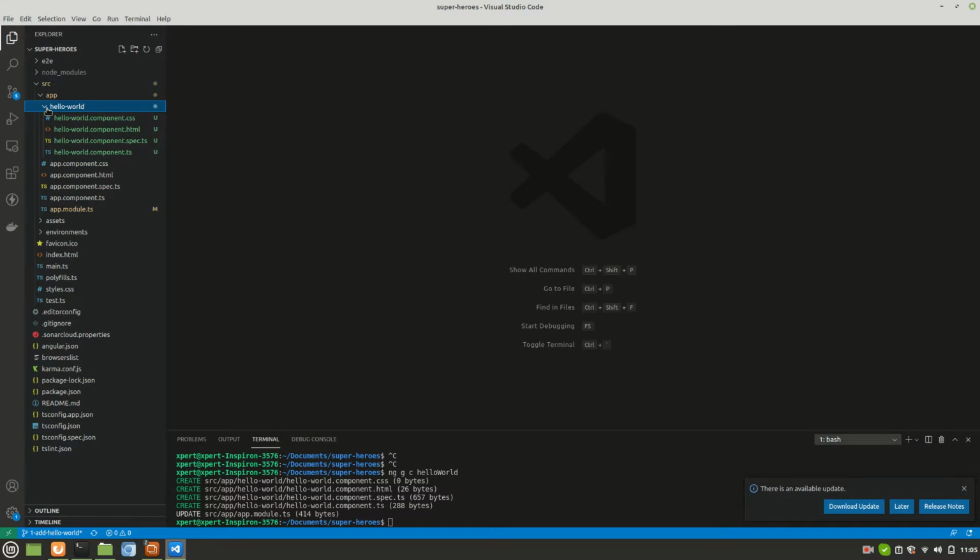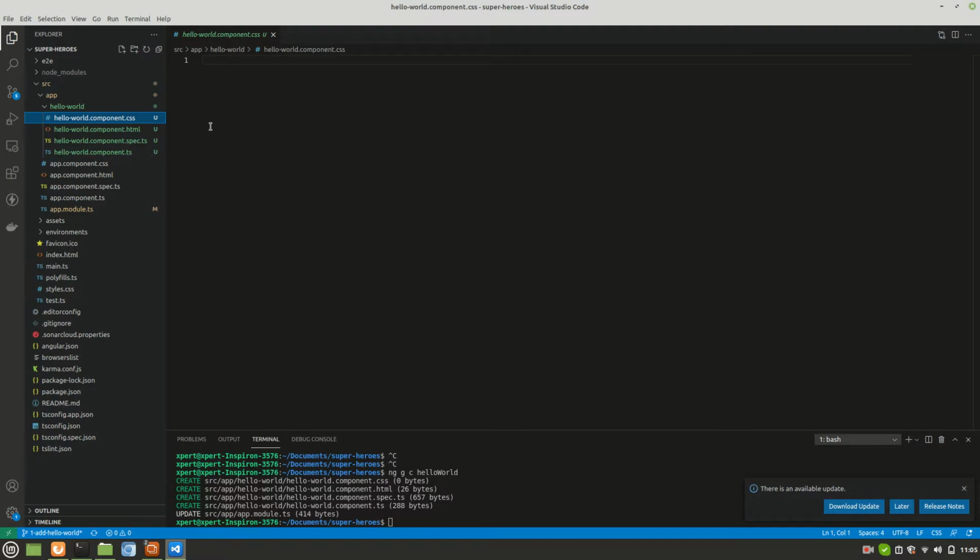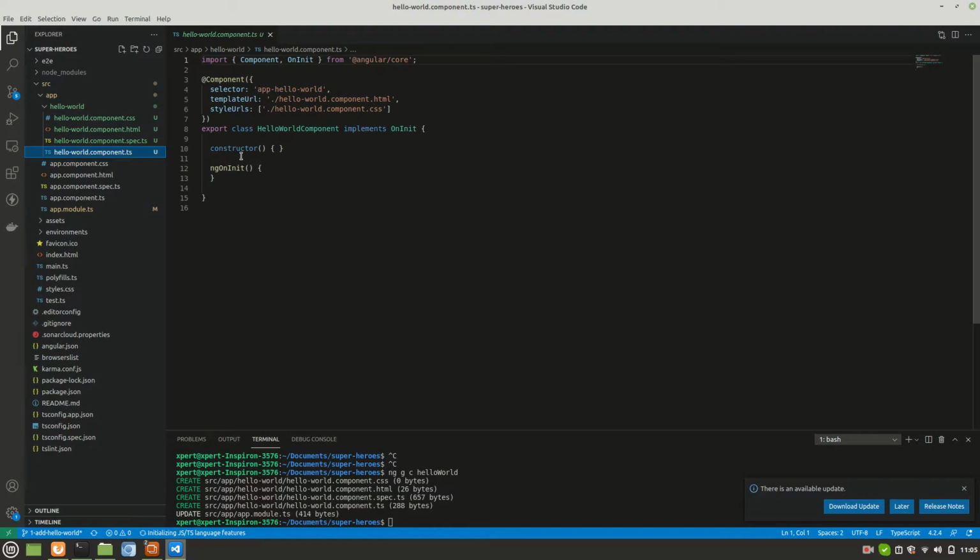Okay, what I'll do here, I'll add some code smells. I'll add one empty CSS. Okay, that is already added. One empty CSS. I'll leave it like this only. Okay, I'll create one empty constructor. I think it should be there. Yeah, one empty constructor. I'll leave it like this. One empty ngOnInit lifecycle hook. I'll leave it like this, and I'll introduce some variables. Let's say let myName equals Tanzil.